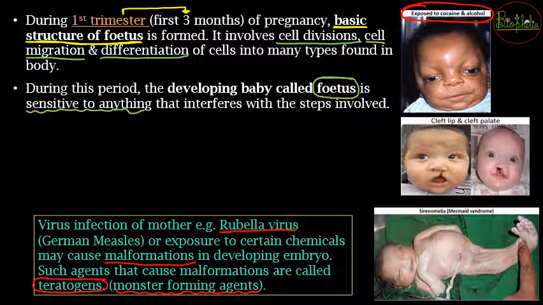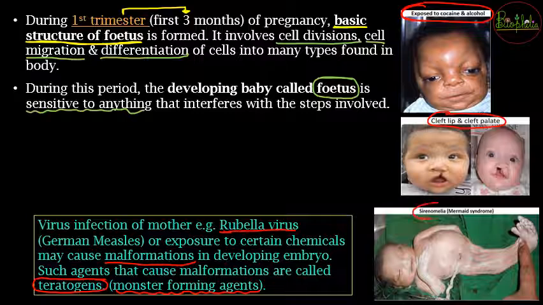What is the reason? The teratogens or the chemicals that hampered the early development of the fetus. So that is the reason it looks different. There can be different chemicals or teratogens which can hamper differently. There can be chemicals like cocaine or alcohol. There can be some others which can develop into cleft lip or cleft palate. So you can see how the baby looks different. Since it looks different, that is the reason the forming agents are called monster forming agents.